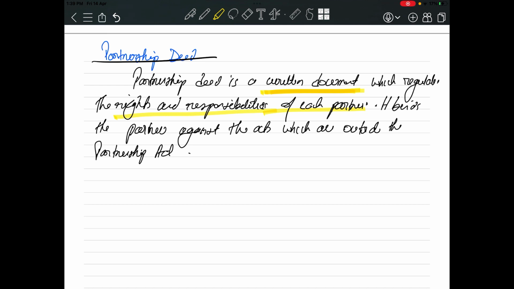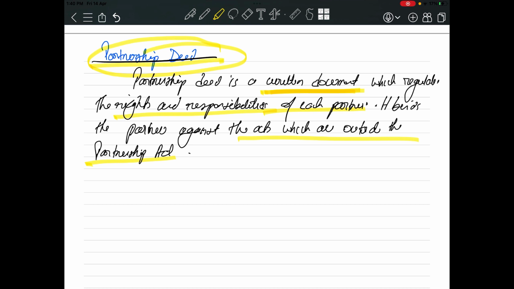It binds the partners against the acts which are outside the partnership deed. Basically it is a legal document wherein the rights and responsibilities of a partner will be mentioned. What can a particular partner do, what rights the particular partner has, and he will have to act according to the partnership deed. They cannot do any act which is not allowed by the partnership deed.